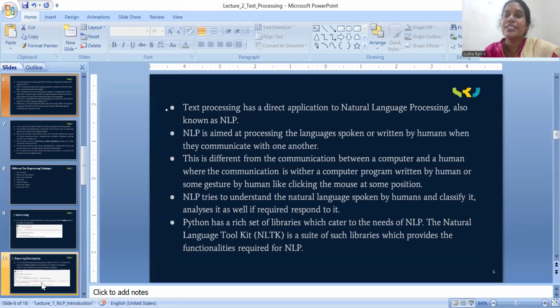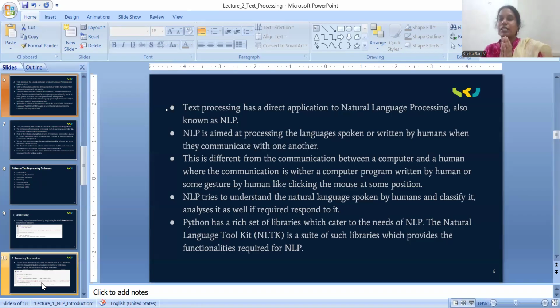Text pre-processing has direct applications in natural language processing, known as NLP. NLP is aimed at processing the text languages, spoken or written by humans, when they communicate with one another. This is different from communication between a computer and a human, where the communication is with a computer program written by a human or some gestures by a human, like clicking the mouse at some point.